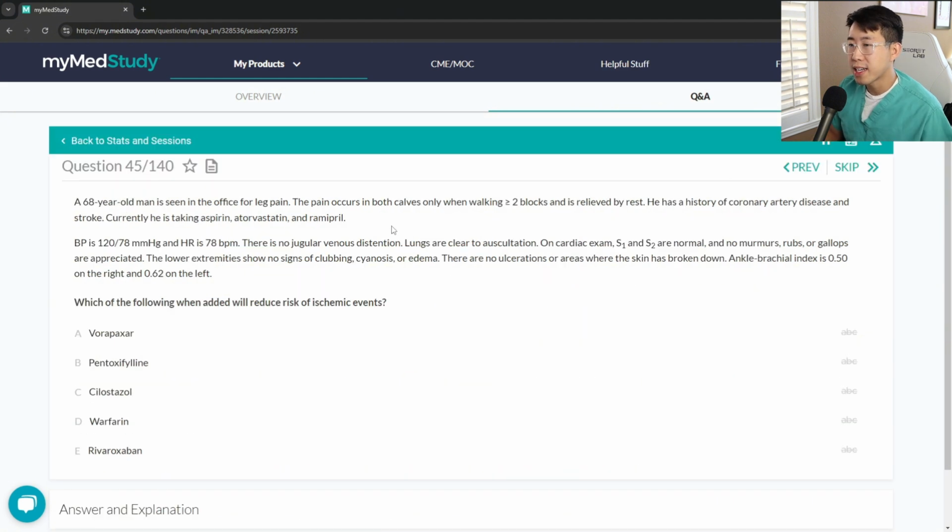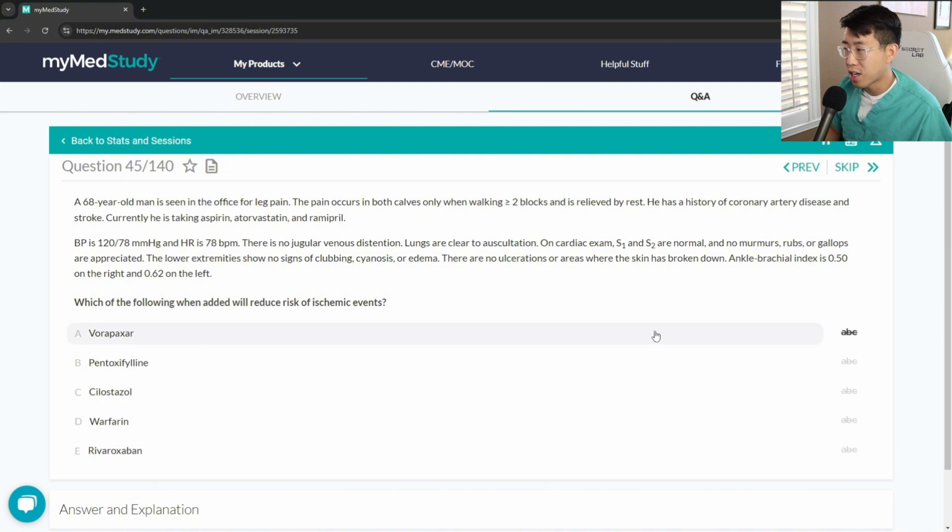A 68-year-old man is seen in the office for leg pain. The pain occurs in both calves only when walking greater than 2 blocks and is relieved by rest. So this sounds like claudication, which we can think about with peripheral arterial disease. That's the thing we think of the most when you have pain with exercise like this. And ankle brachial index is 0.5 on the right and 0.62 on the left. So remember, you're looking for an ankle brachial index of less than 0.9 to be diagnostic of peripheral arterial disease. So which of the following, when added, will reduce the risk of ischemic events?